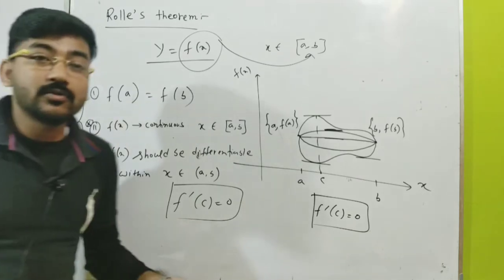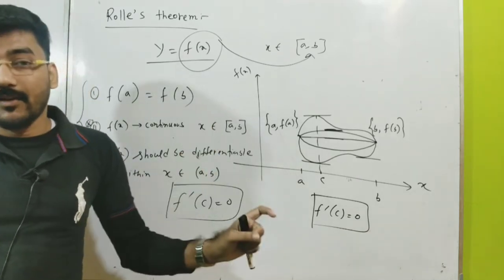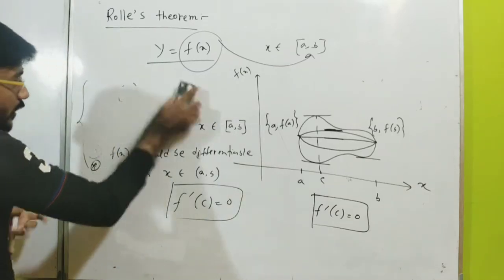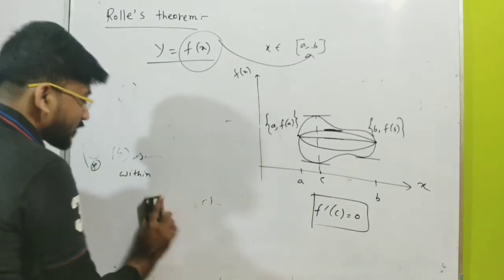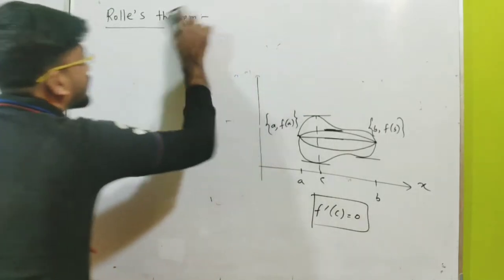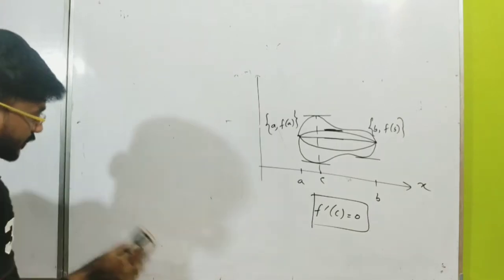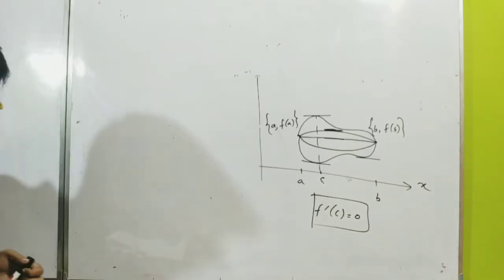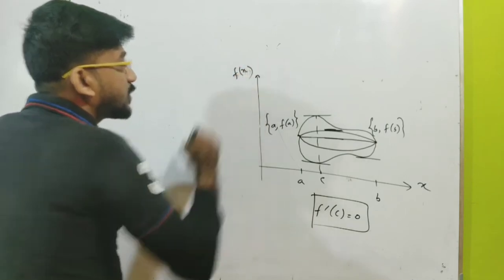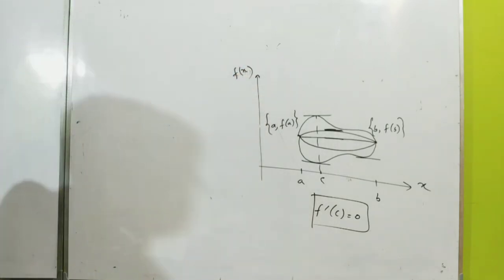Sometimes you can directly solve the problem by seeing the graph. Why I want to tell this, you can understand when you solve problems. So let me check why we need a continuous function within this interval as well as a differentiable function within this interval.